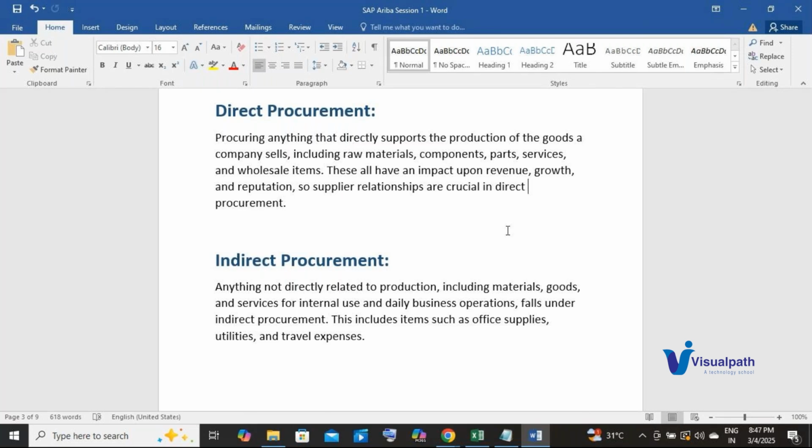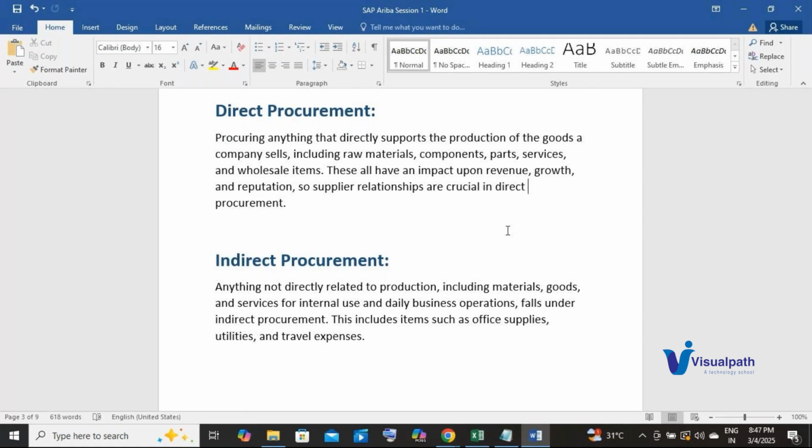For that matter, any department these days cannot function without a laptop, right? But that laptop is not necessary to manufacture the biscuit, but it is necessary to run the day-to-day activities of the organization.